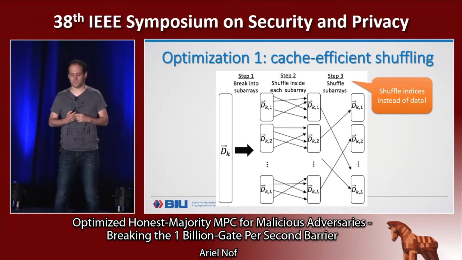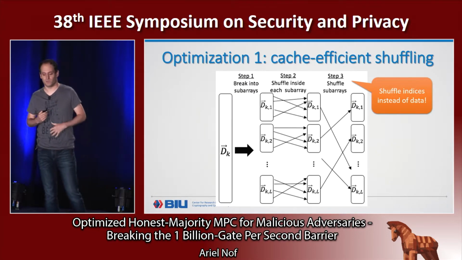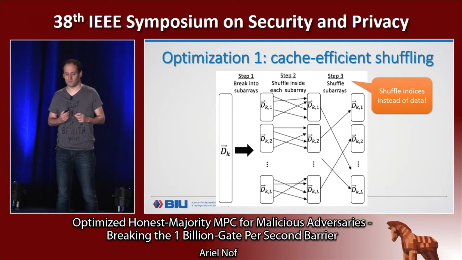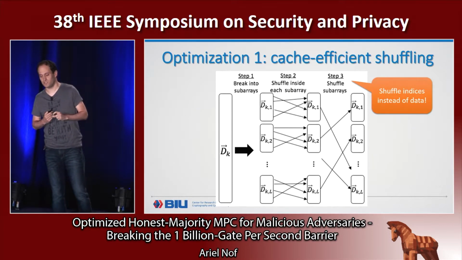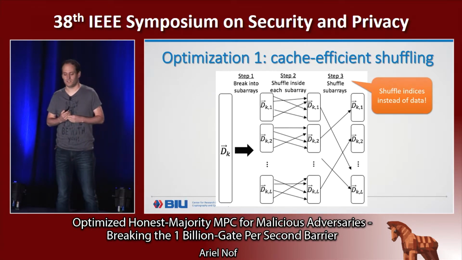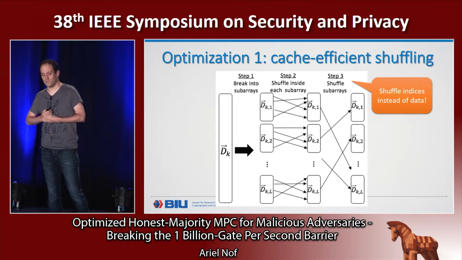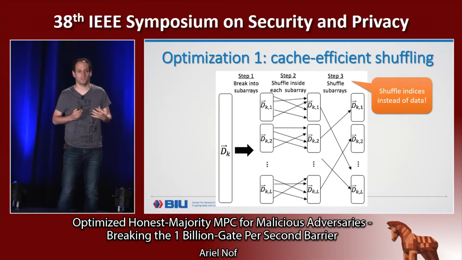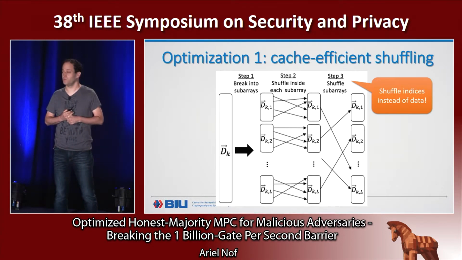So in the shuffling of the subarrays, we actually move the data physically from one place to another, but for the shuffling of the subarrays in the big array, we use an index table. So eventually, we only shuffle small arrays each time, they fit into the cache, and then there are no cache misses.